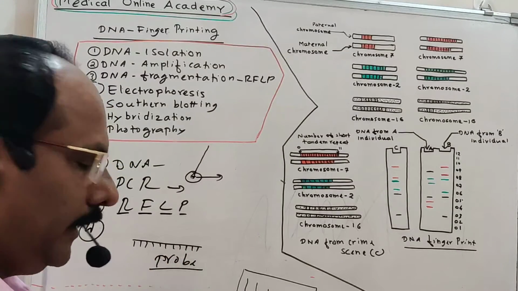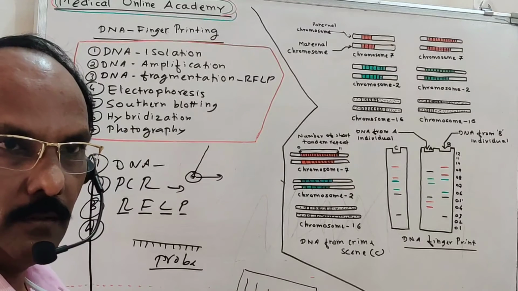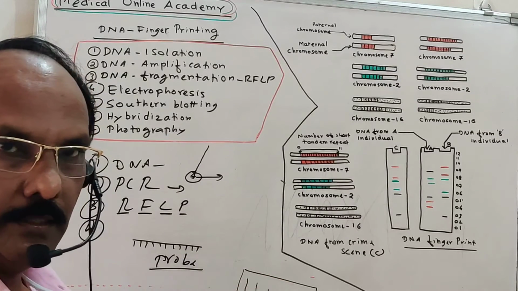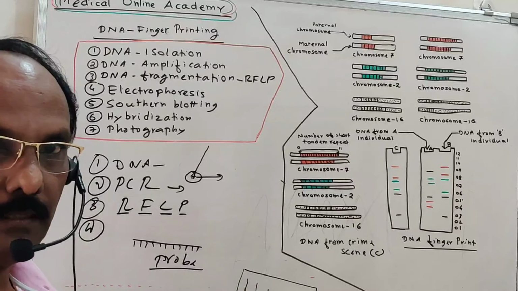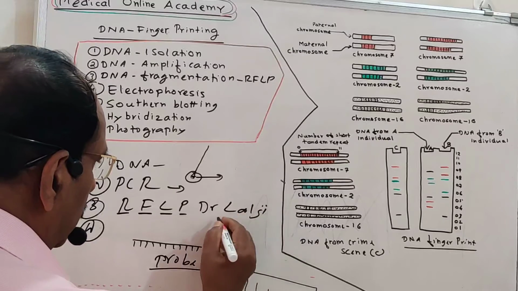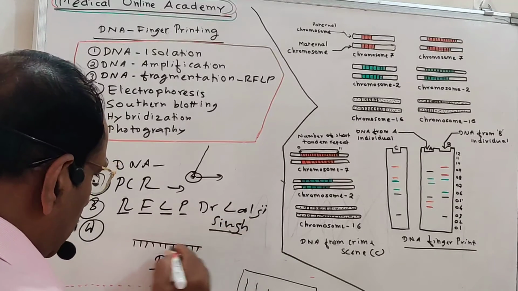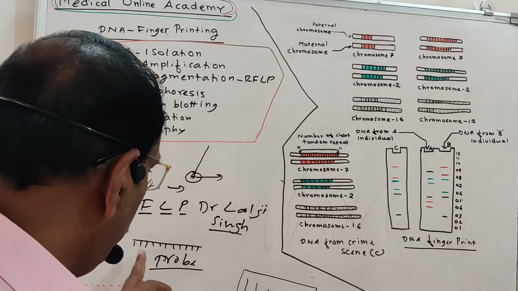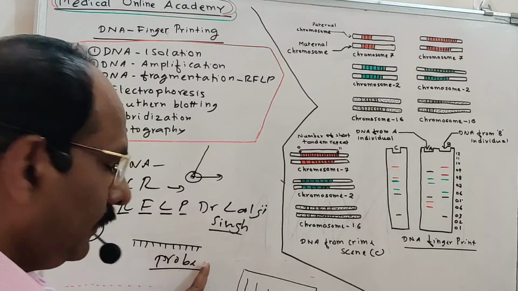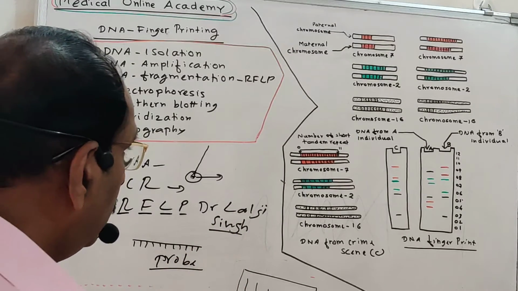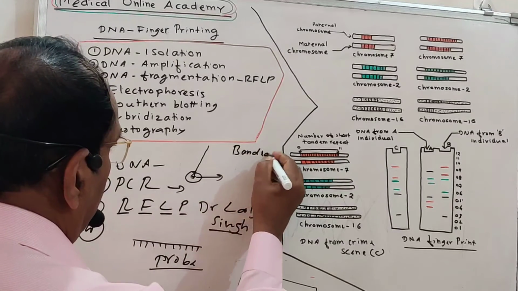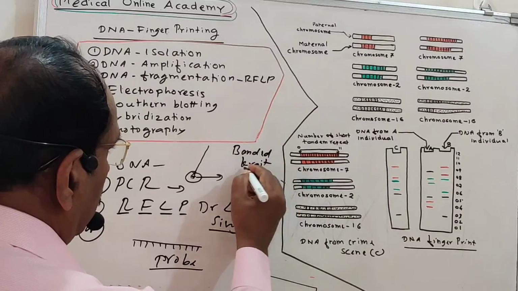This radioactive probe in India was prepared, constructed, or discovered by a scientist who was in very close contact with Alec Jeffreys. That is Dr. Lalji Singh. Dr. Lalji Singh discovered this probe in India. So nowadays, in India we use this probe discovered by Dr. Lalji Singh. He obtained this DNA segment probe from the banded krait, a snake, a very highly poisonous snake.